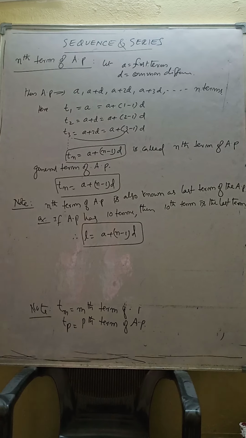What is the use of the general term? By using the general term you can find any term. This is note 1.